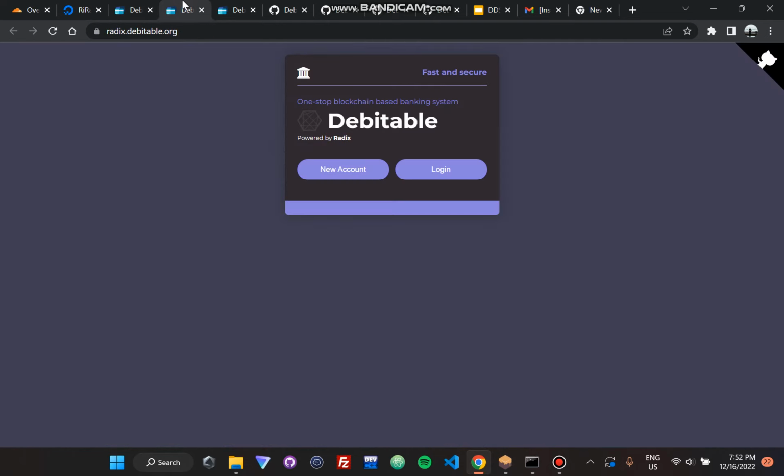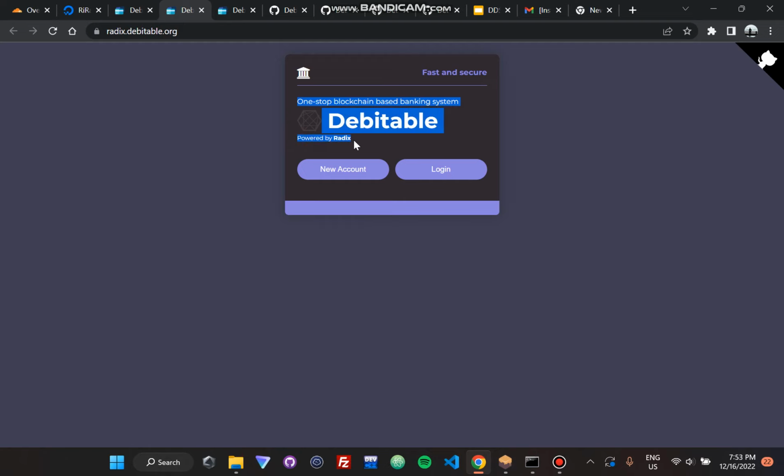So let's directly go to the Radix implementation of Debitable. In order to play with the system, you just need to go to this website, have the AlphaNet wallet installed on your Chrome browser. If you don't know how to do it, I have also written a README about it, so you can just read it and use it.